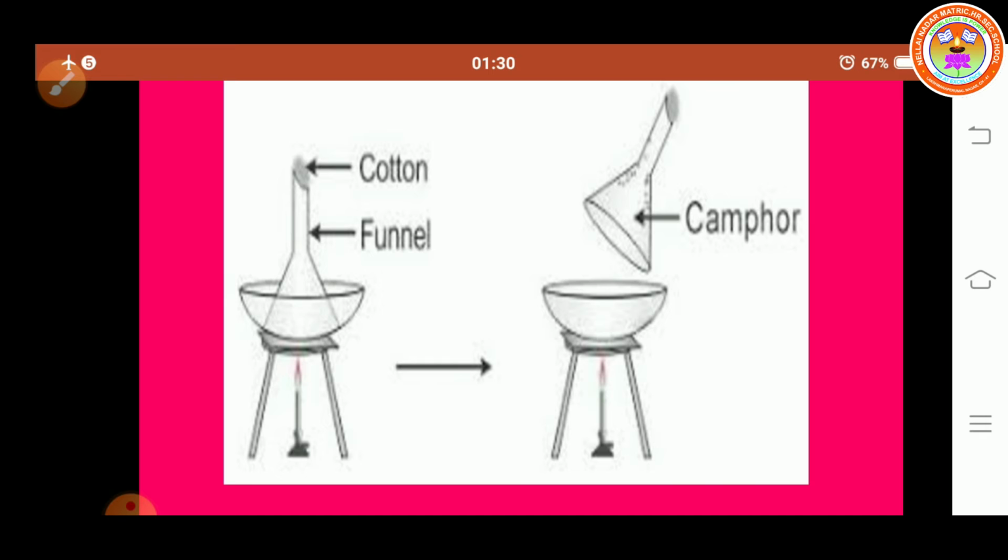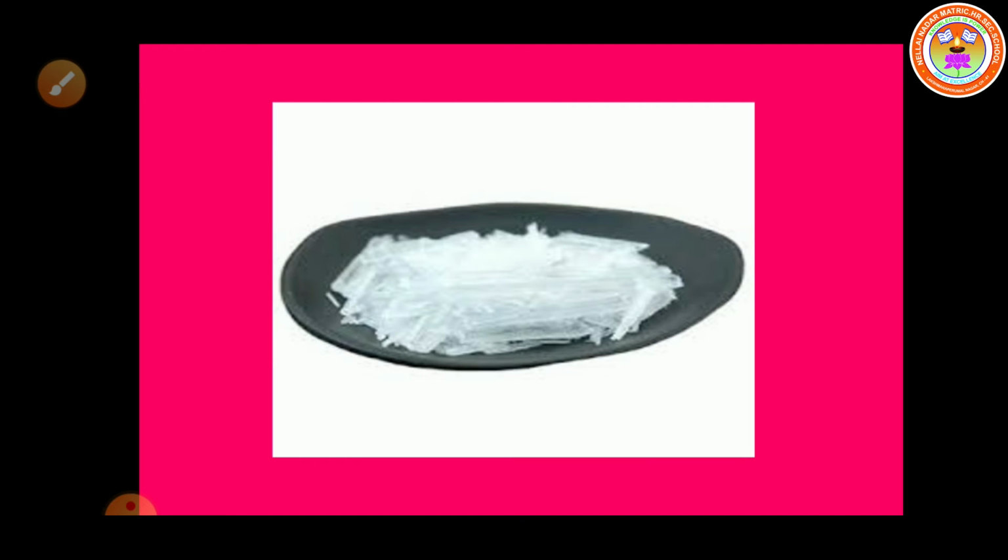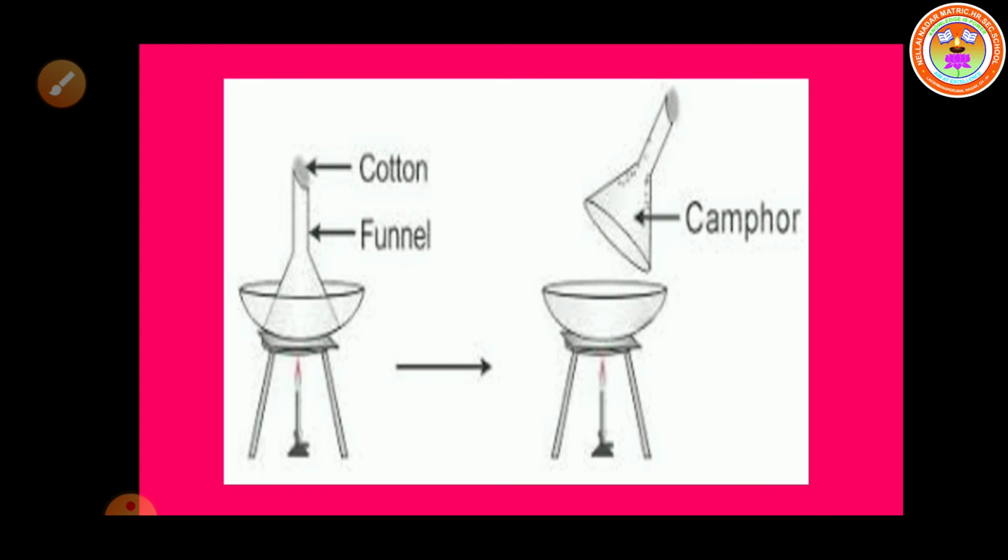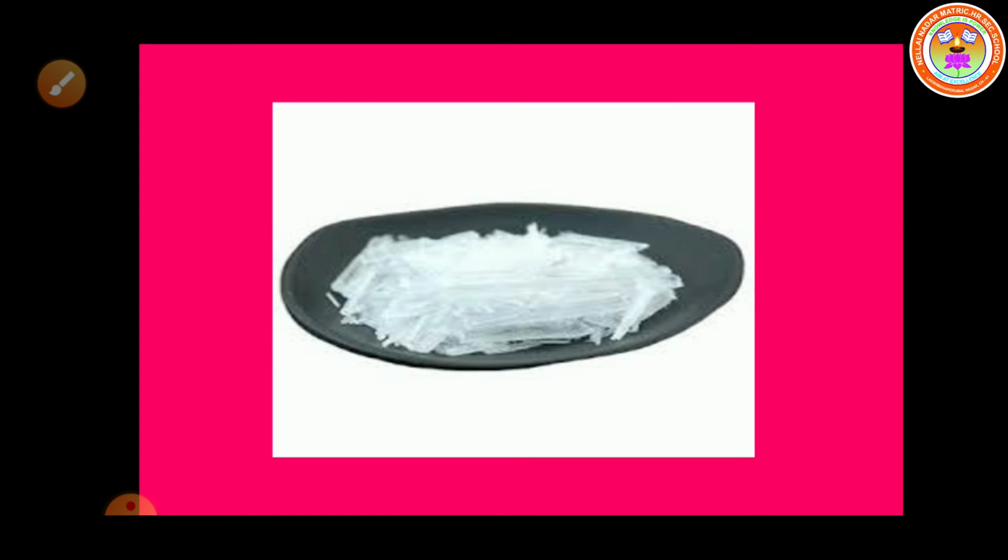After some time, we see that white colored fumes are present inside the funnel. We collect those white colored crystals inside the funnel, that is camphor. So, when we heat the china dish, the camphor produces white colored fumes. After cooling, the white colored fumes are deposited on the inner sides of the funnel. After that, we collect the white crystals, that is camphor only.